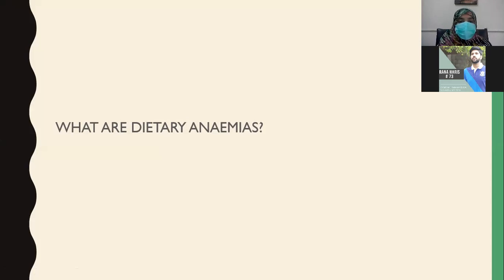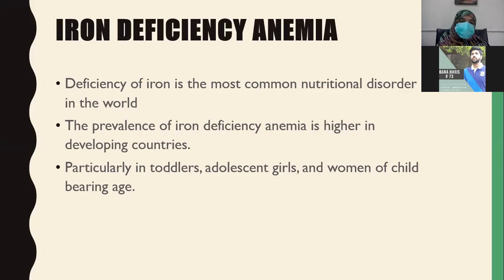For example, the dietary anemias are iron deficiency anemia, megaloblastic anemia, and folic acid anemia. The name of folic acid and vitamin B12 anemia is megaloblastic anemia, and the other dietary anemia is iron deficiency anemia. So in iron deficiency anemia, deficiency of iron is the most common nutritional disorder in the world. The prevalence of iron deficiency anemia is higher in developing countries. Why? We will see why this is more in developing countries.